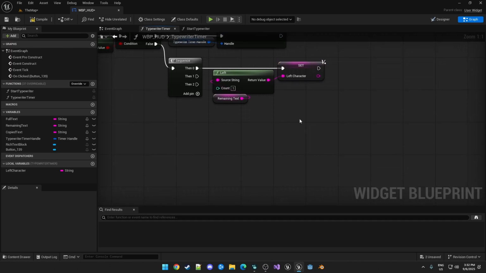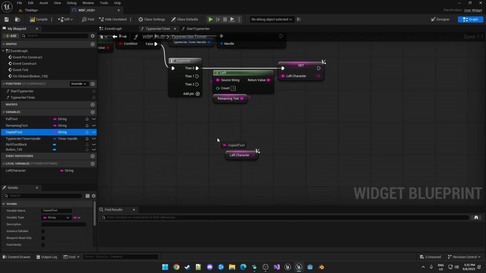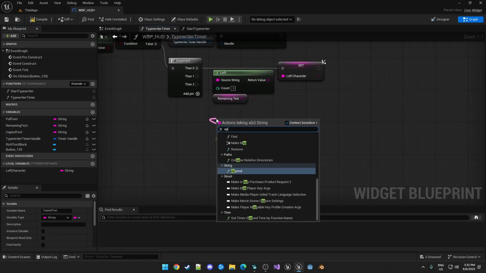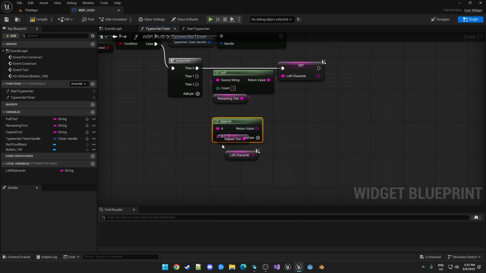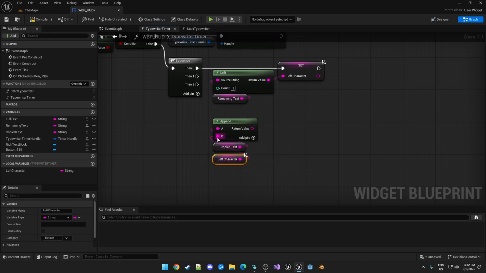And then what we're doing with that left character is we're taking our copied text. We're then appending the left character to it and setting that back into the copied text.